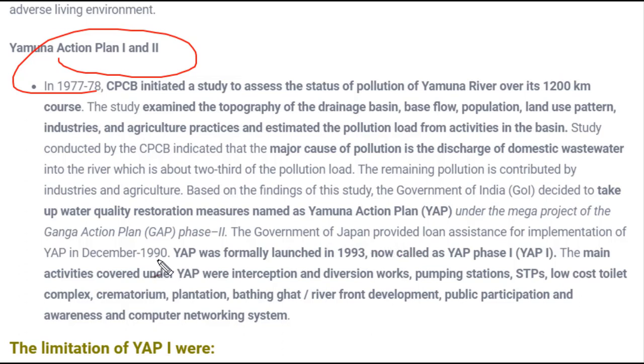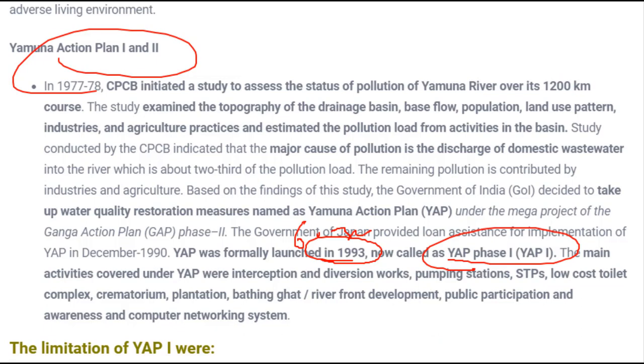It's not mentioned here, but almost 600 to 700 crore rupees were given from Japan for this Yamuna Action Plan. Now, the Yamuna Action Plan was launched in 1993, and initially it was called Yamuna Action Plan Phase 1, and later on Phase 2 and Phase 3 were also developed.